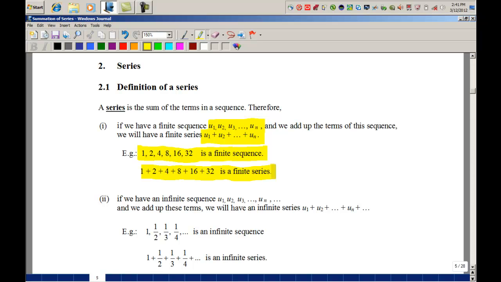Now in part 2, you see another example. If I have an infinite sequence of numbers, U1, U2, U3 all the way, it doesn't end. And instead of writing it as a sequence of numbers, I write it as a sum of numbers, then this is what we call an infinite series. So in the example that follows, 1 half, 1/3, 1/4, this is an infinite sequence. If I write it as a sum, I use the same set of numbers but I write it as a sum, then I will call this an infinite series.